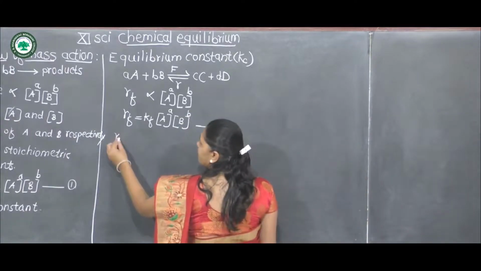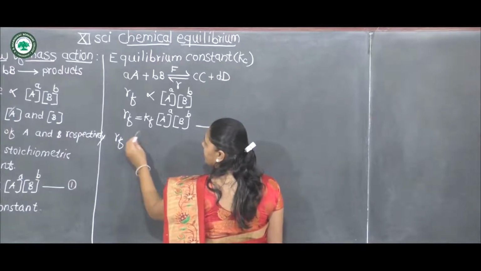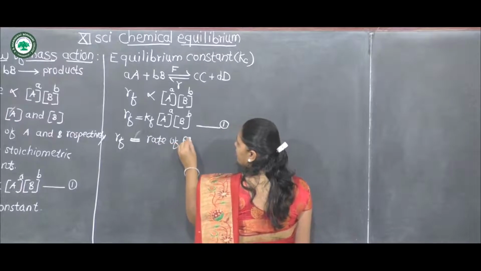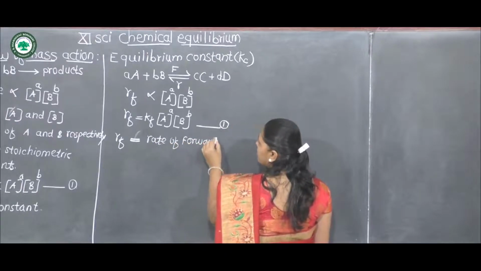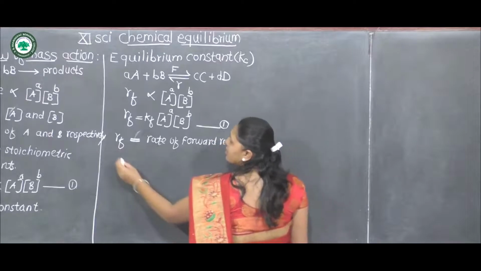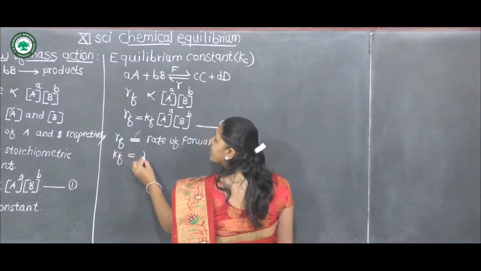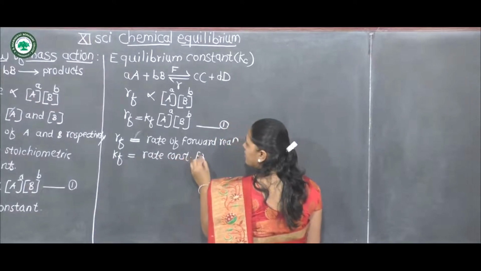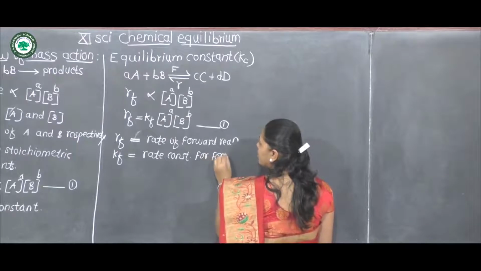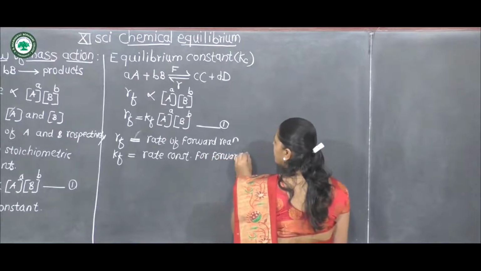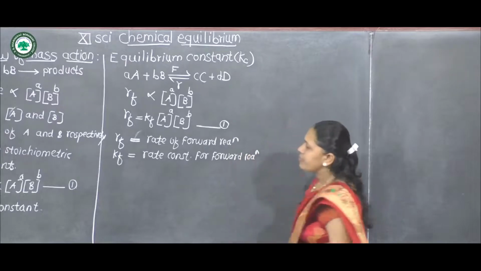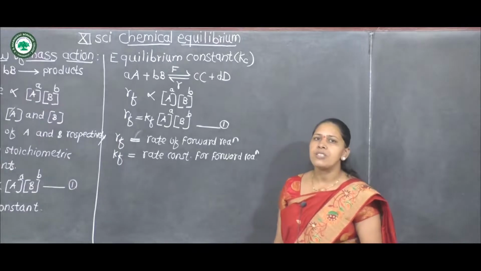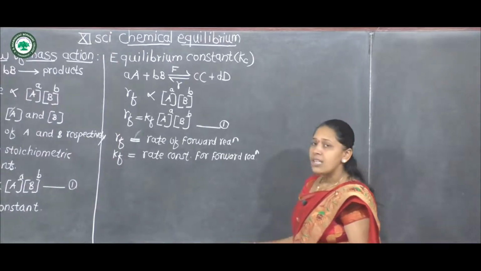Here Rf is rate of forward reaction, Kf is rate constant for forward reaction, and we know that small a and small b are the stoichiometric coefficients in the balanced chemical equation.